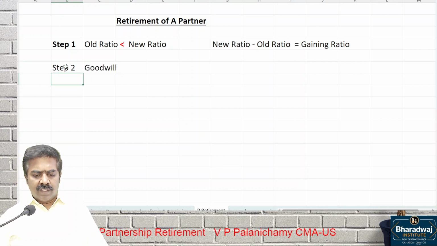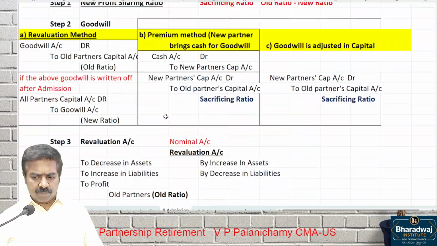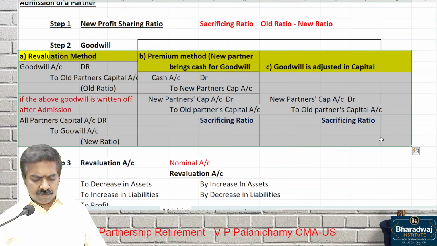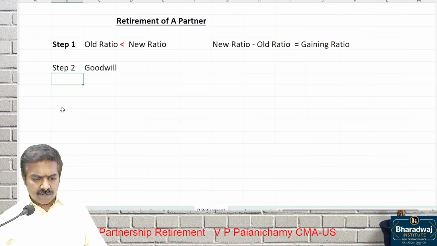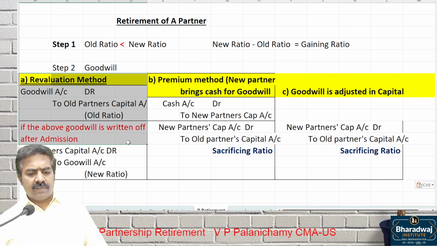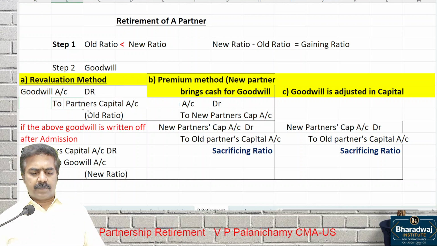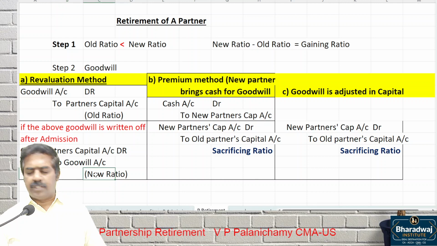Step 2. What was step 2 in admission of a partner? Goodwill. Here also we are going to follow the methods. What was the method we followed? 3 methods we followed. Don't copy this, I'll give you time to copy. Pay attention. What is the first method? Revaluation method. Goodwill account debit to old partners' capital accounts in which ratio? Old ratio. If the goodwill is written off, continuing partners' capital accounts debit to goodwill in which ratio?